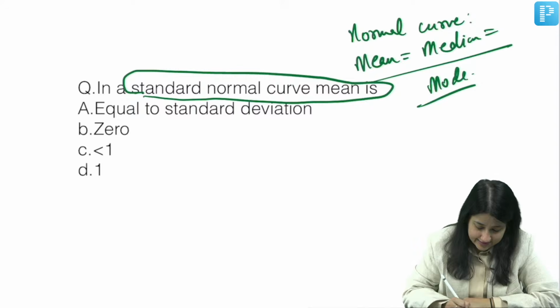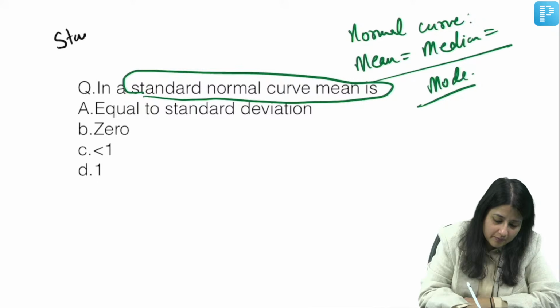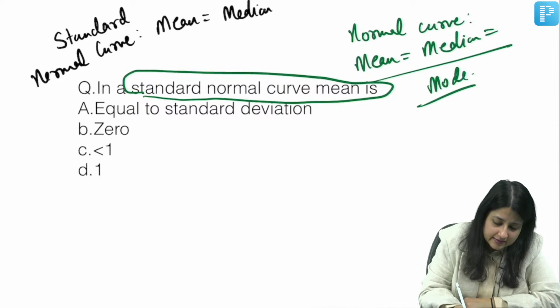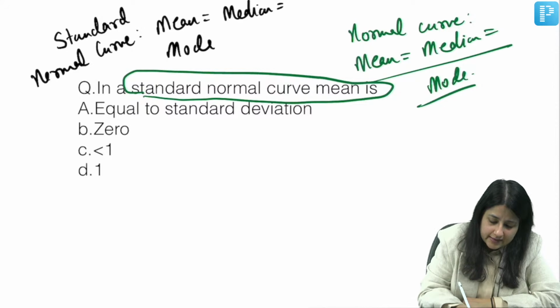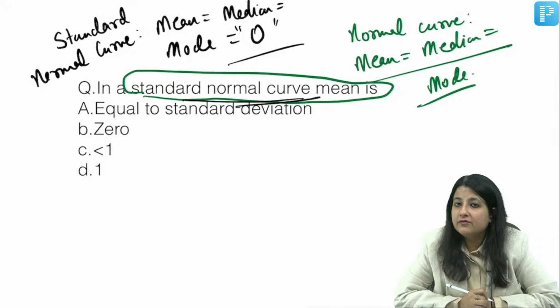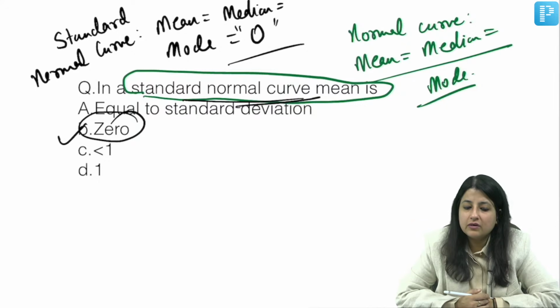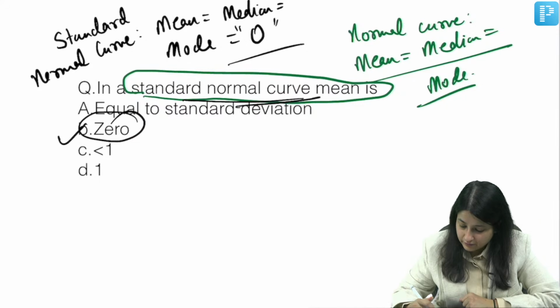But for a standard normal curve, mean is equal to median is equal to mode is equal to 0. So in a standard normal curve, mean is equal to 0. That's the difference between a normal curve and a standard normal curve.